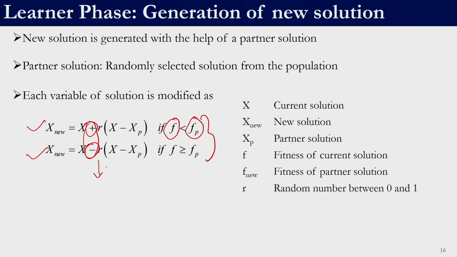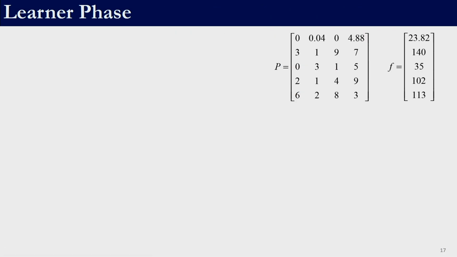Again here R is a random number between 0 and 1. We need to generate as many random numbers as the number of decision variables for generating one solution. So, if I have a 5 variable problem, I need to generate 5 random values between 0 and 1 to generate one new solution. If we want to generate another new solution when the second solution enters the learner phase, we will have to generate again 5 new random numbers. So, let us apply the learner phase.